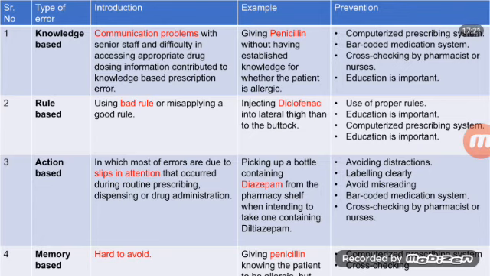Next, 4. Memory based error. It is hard to avoid, but they can be intercepted. For example, giving penicillin, knowing the patient to be allergic but forgetting. For that, we use the computerized prescribing system or cross-checking system.